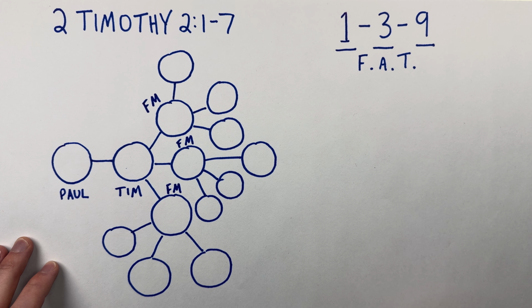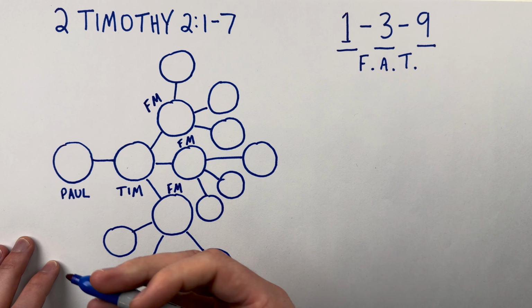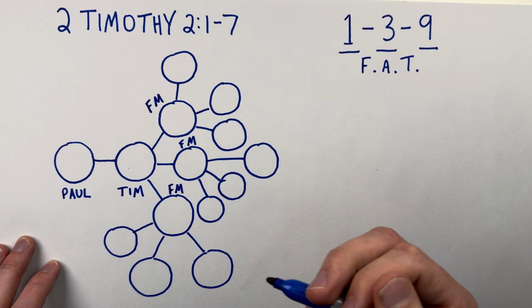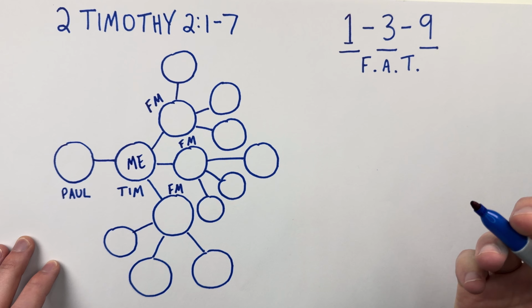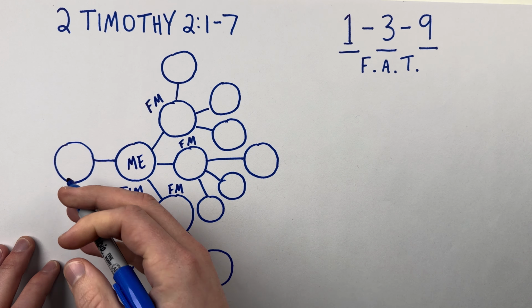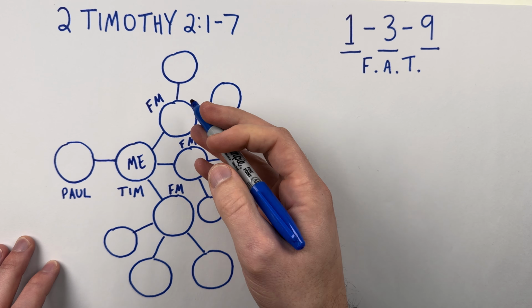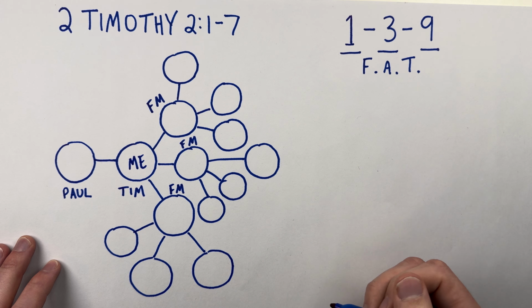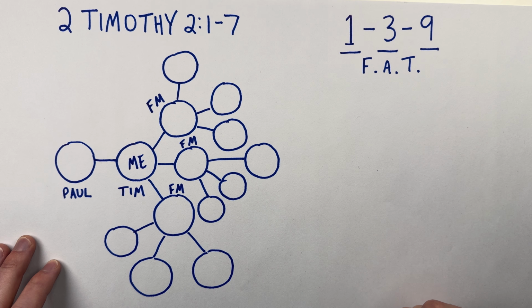And so for us, we can use this as a tool to track and also to analyze what it looks like for us to multiply disciples. And so I can then write my name in here as Timothy. This would be me. And I want to identify as I'm doing this, who is investing in me, who's discipling me, who's pouring into me and helping me multiply disciples. And then I can think about who are some faithful men that I am investing in.